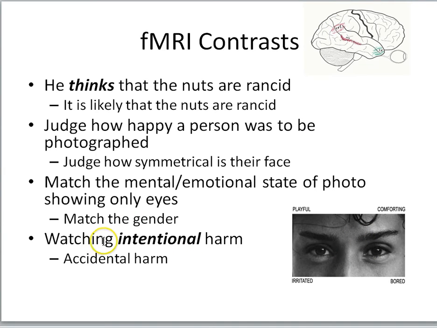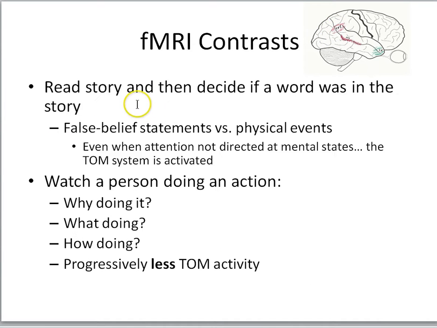If the subjects are watching two kinds of interactions, one intentional harm contrasted with accidental harm, then you get, again, TPJ activity. If they're told to read a story and then decide if a word was in the story, and the stories can have false belief statements or just statements about physical events, that would be the contrast. Interestingly, even though they're not really focusing on the nature of these statements, they're just doing a word detection task, the attention is not directed at mental states, the theory of mind system is activated, so you'll get TPJ activity.